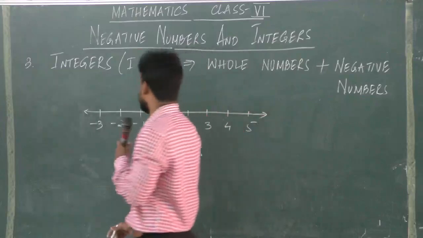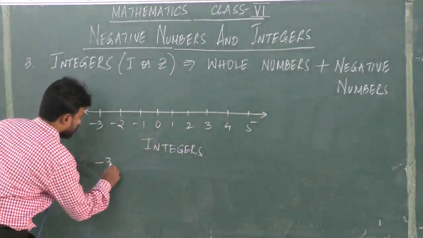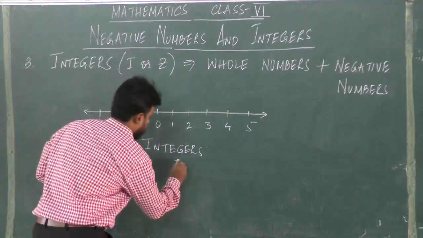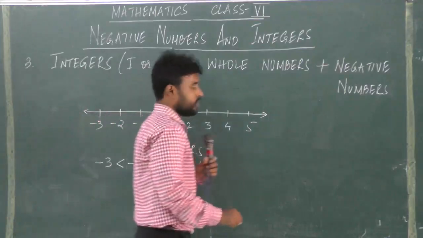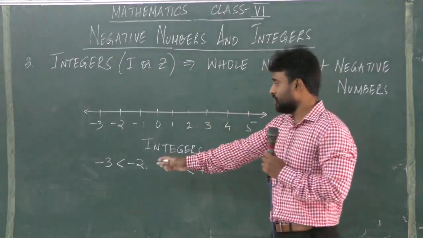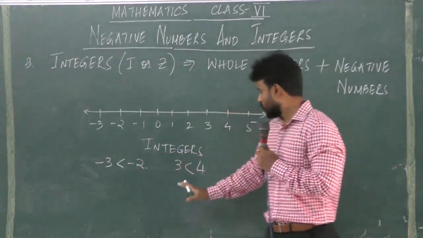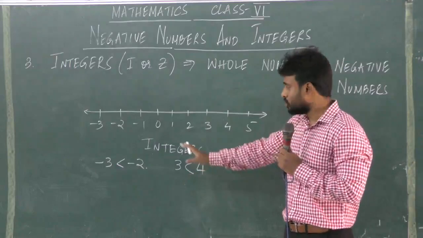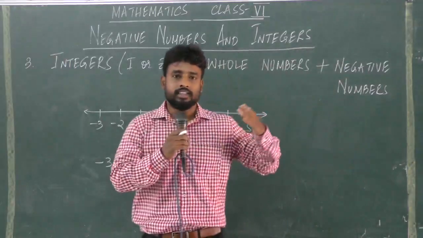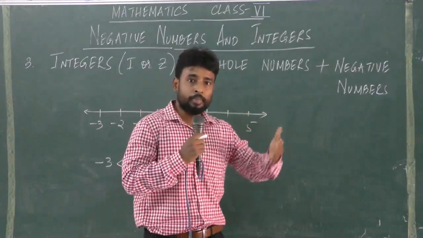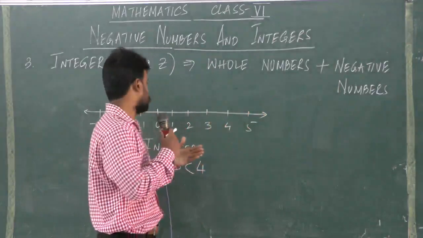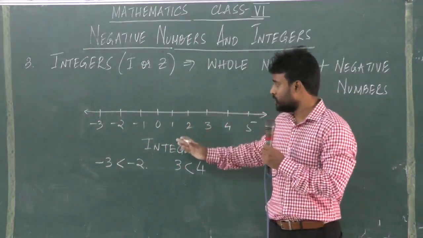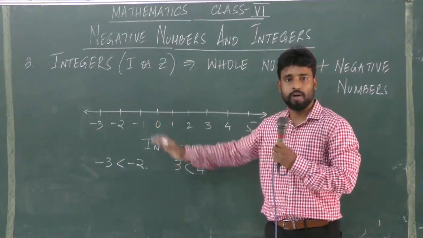So we can write it this way. We have minus 3 less than minus 2. Similarly, we can write 3 is less than 4. So this is how we can analyze or compare the numbers on a number line. Here we have represented the integers on a number line.